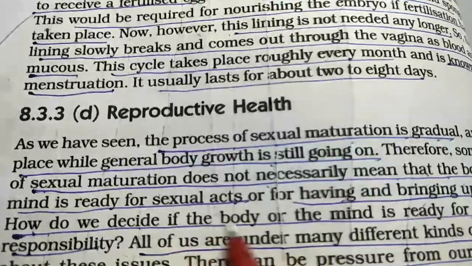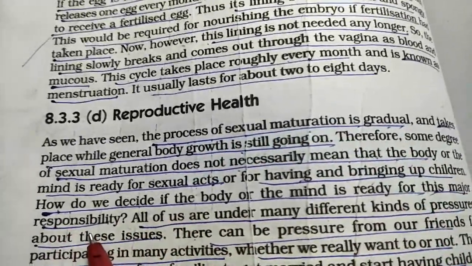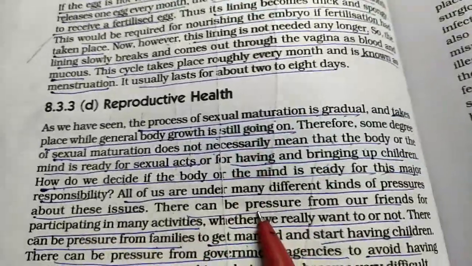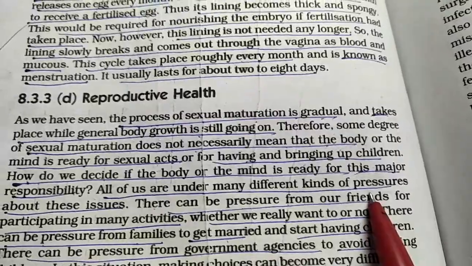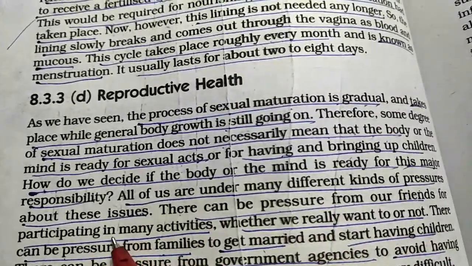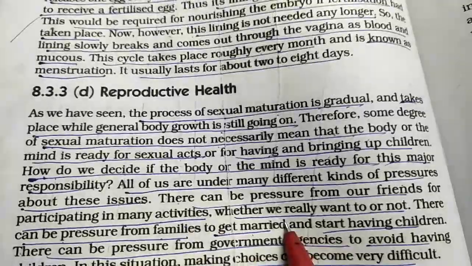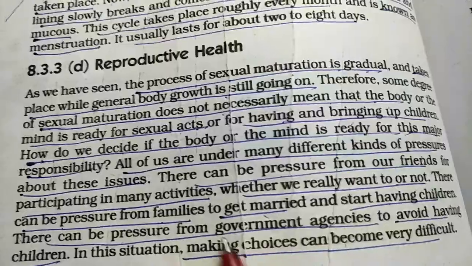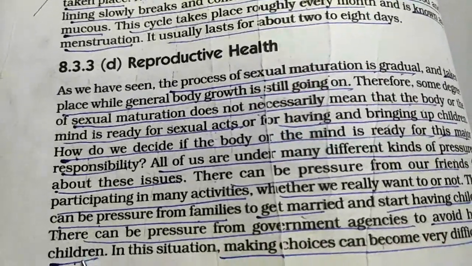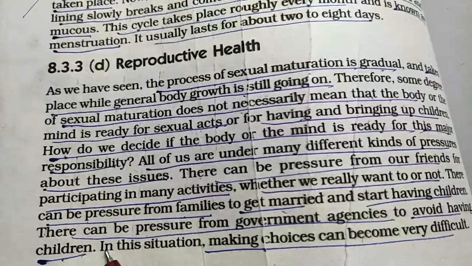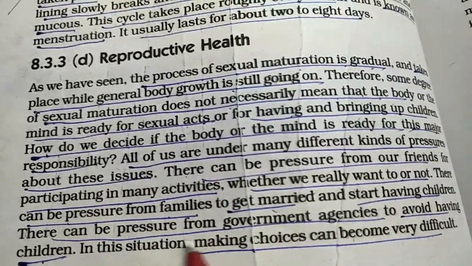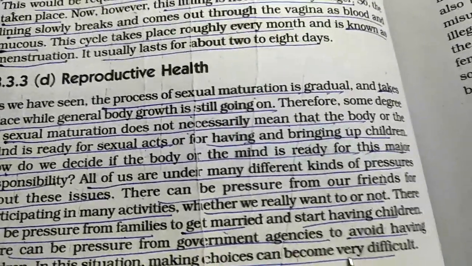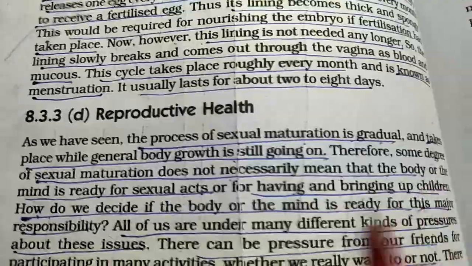So how will we decide if the body or the mind is ready for this responsibility? All of us undergo different kinds of pressure for these issues. The pressures can be from friends, to participate in activities whether we want to or not. It can be from families to get married and have children. The pressure can be from government agencies to avoid children and keep minimum children. So with all these pressures from different places, we have to make choices, which is very difficult. So how and when to go about this?